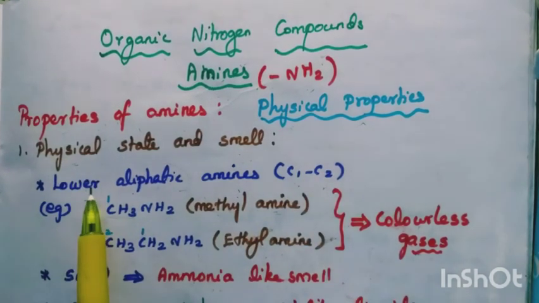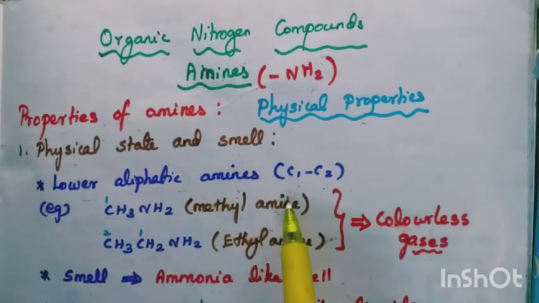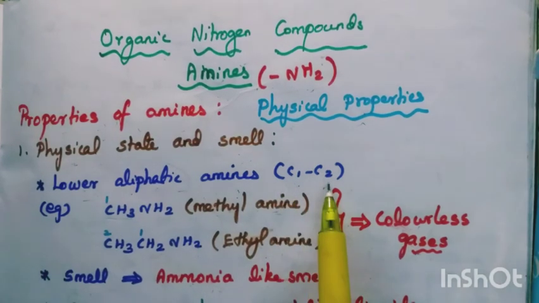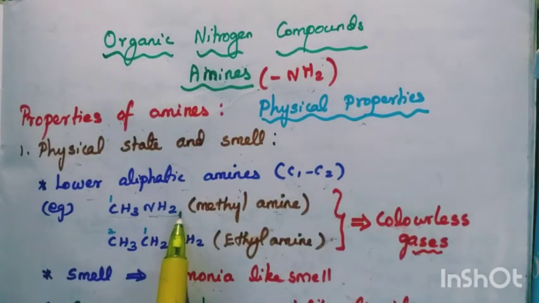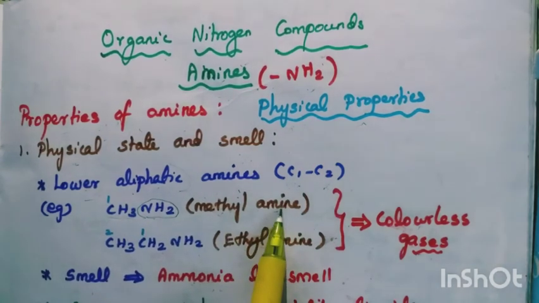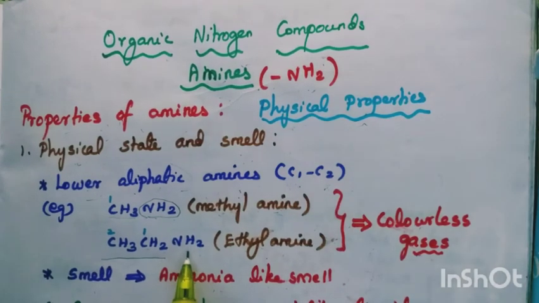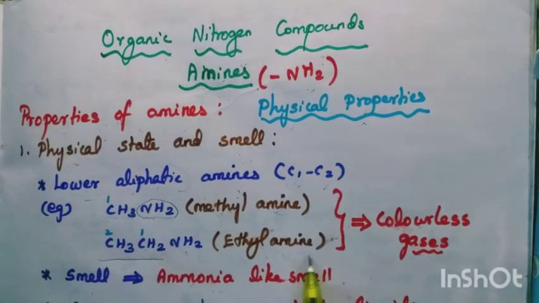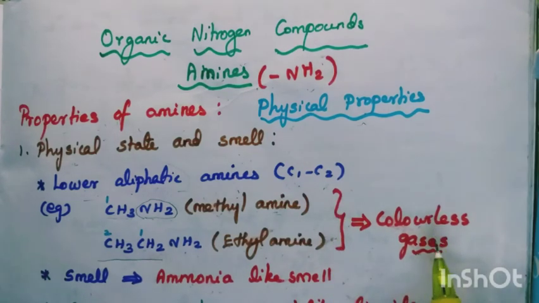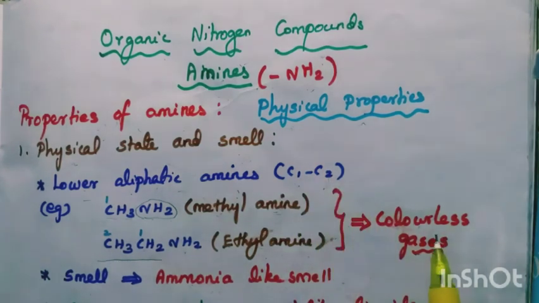That is lower aliphatic amines, that means the lower members, with number of carbons 1 and 2. We know how to write the name of this. NH2 represents the amine. CH3 means methyl. So it is methylamine, a primary amine. Here 2 carbons are there, so ethyl. NH2 means amine. So ethylamine. These two are colorless gases. That means compounds containing 1 carbon or 2 carbons are colorless gases.